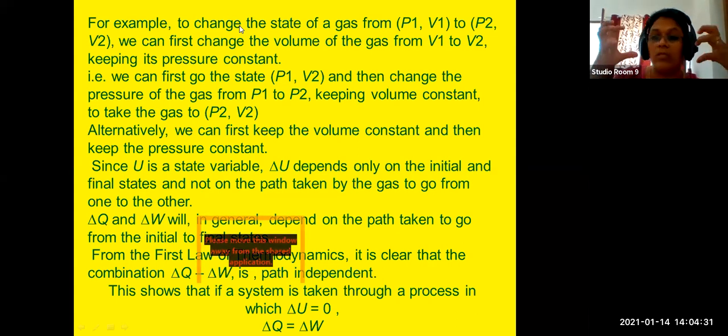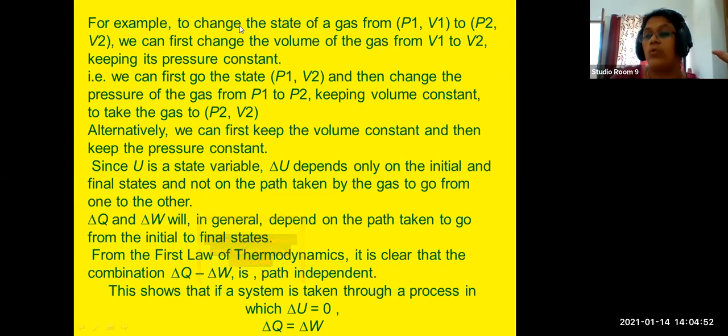At a time we don't change everything. One quantity you keep constant while changing the other, then keep that constant and come back to change the initial quantity. Then the system changes from P1 V1 to P2 V2.